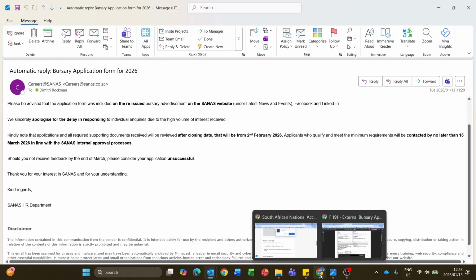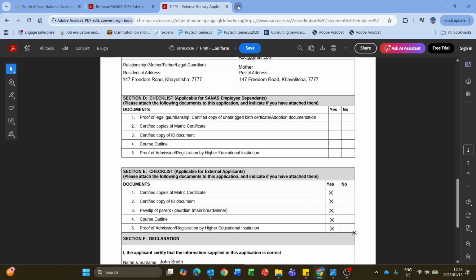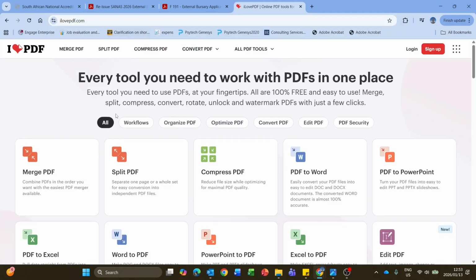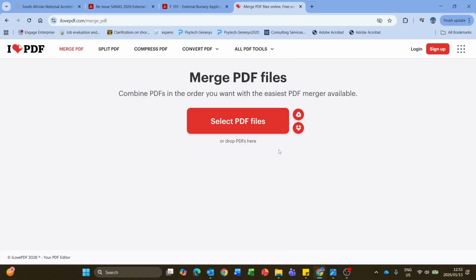Then regarding your supporting documents, I like to use this particular website, I Love PDF. If you have all your documentation in PDF, instead of having to bombard their email with too many attachments, you can just go to merge. Then you can merge all your supporting documents together as one document, and when you send your email over to them with your application form, it will be one PDF that has all your supporting